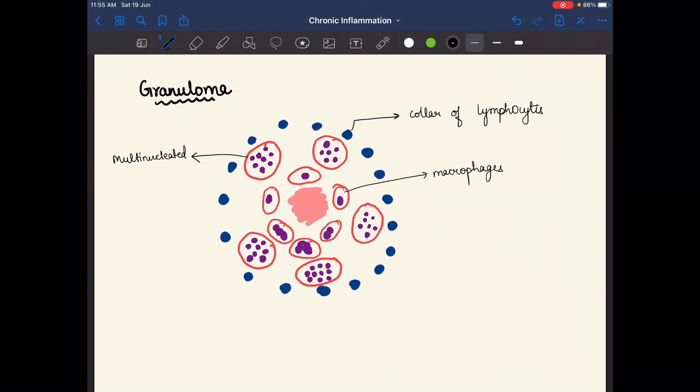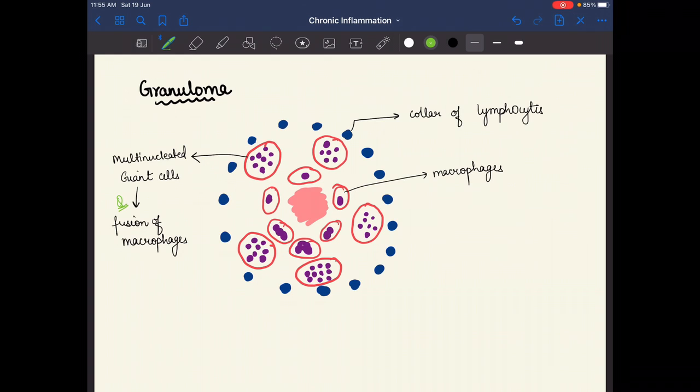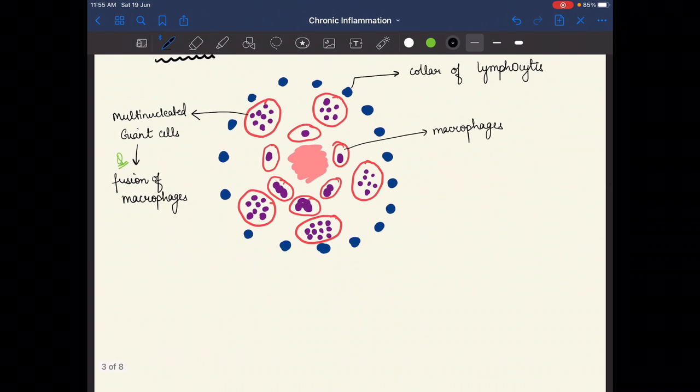This is the multinucleated giant cell. They are basically the fusion of macrophages. If many macrophages are fused, then they are known as a multinucleated giant cell. Remember it, multinucleated giant cells. And then in the center we see there is necrosis. This one is the caseous necrosis.